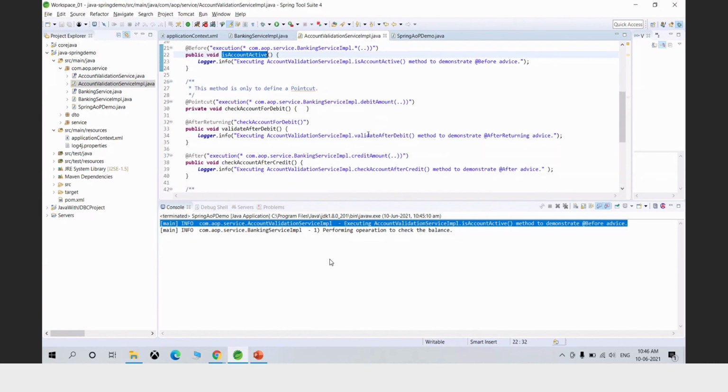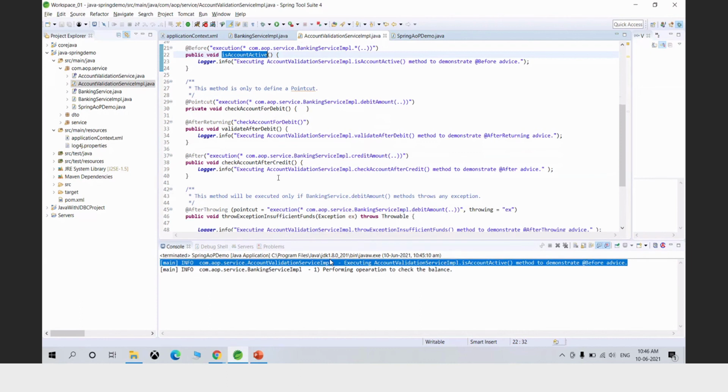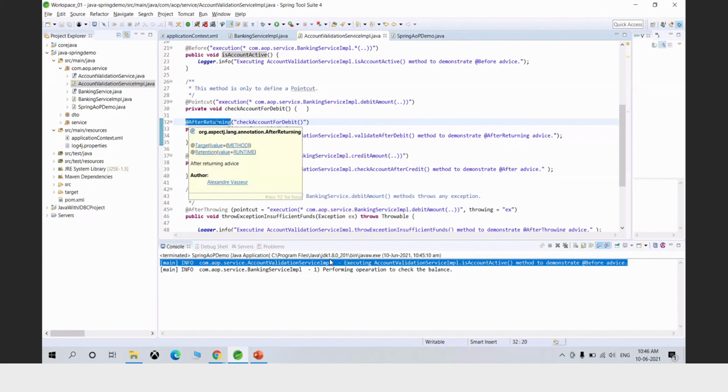Now let's see some more advices. So let's see, this is after returning. So as we have seen, after and after returning. So after returning will execute only if there is no exception in the target object method execution. So if the method is executed completely without any exception, then only after returning will be executed.